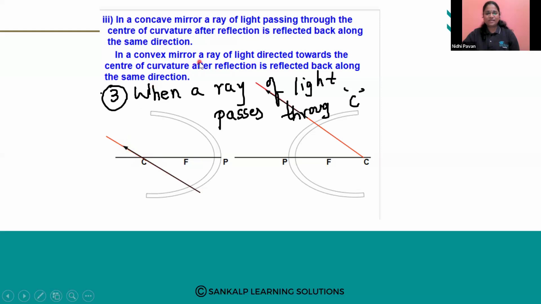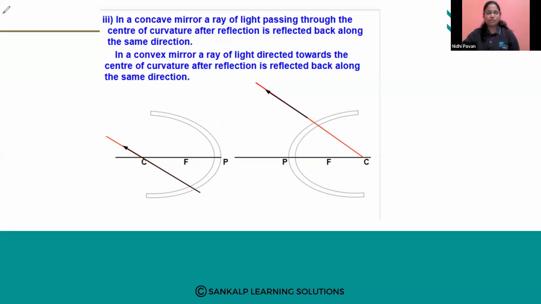Next, in a convex mirror, a ray of light passing through the center of curvature is reflected back along the same direction, along the same road, but in the opposite direction. So this is the third case study: when a ray of light passes through the center of curvature, in both conditions it is reflected back in the same direction.